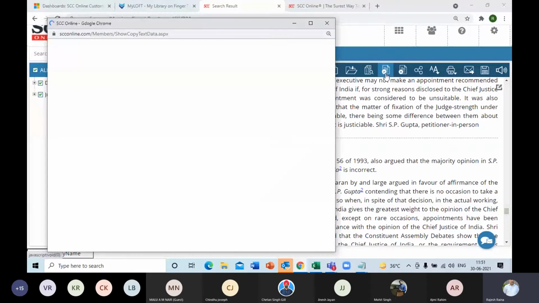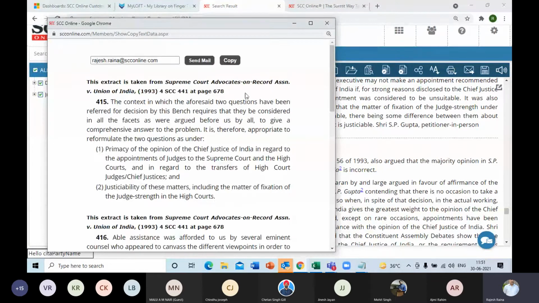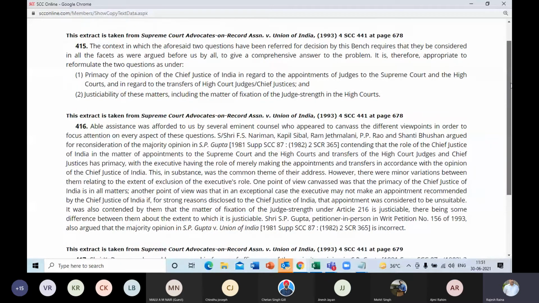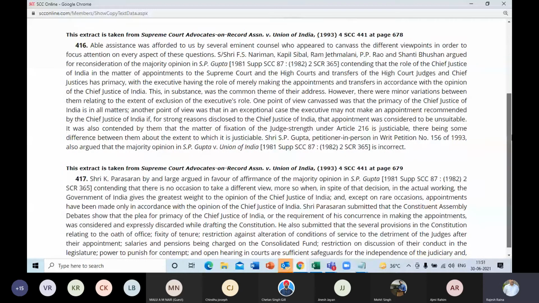Once I click on this Smart Copy icon, it will extract all these paras in a new window. And every para will have the source, that is the party name, citation, maybe any equivalent citation, and page number. So you can see for each and every para, the source is there.